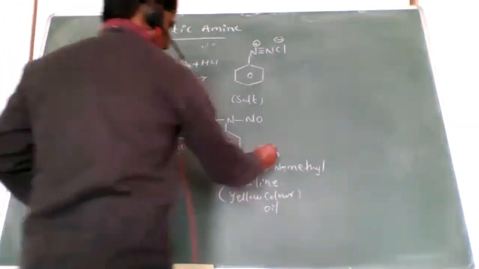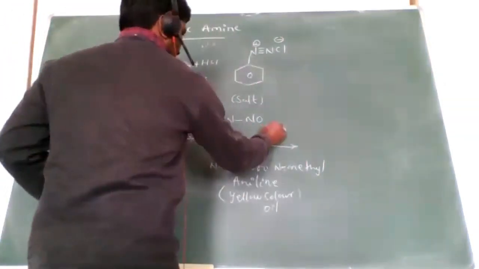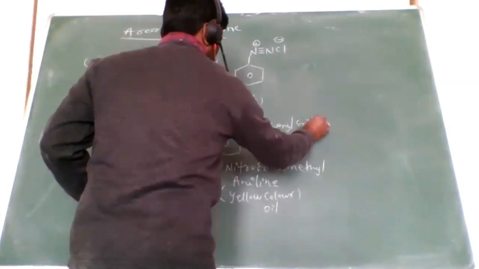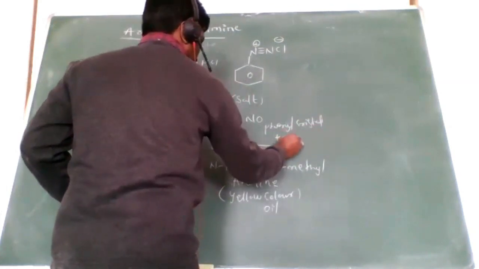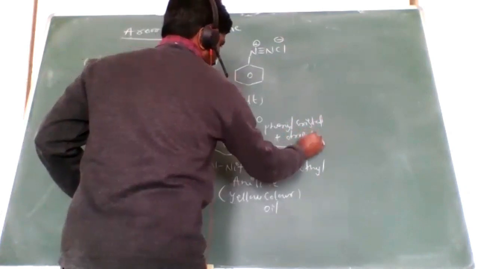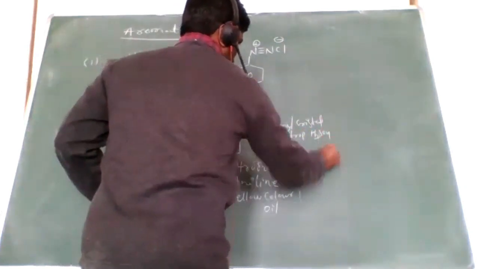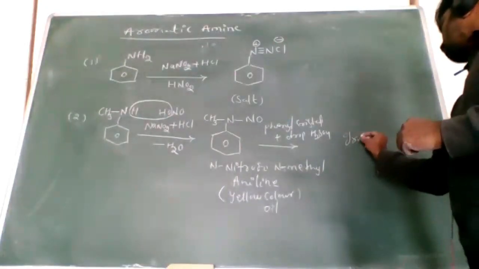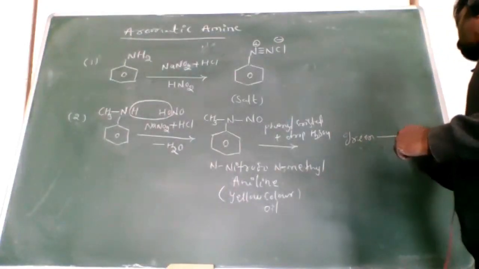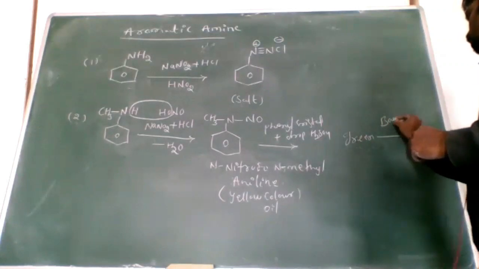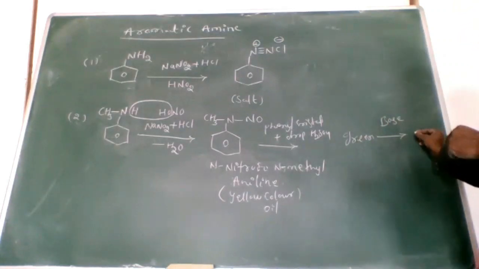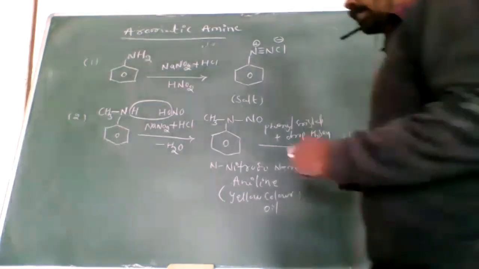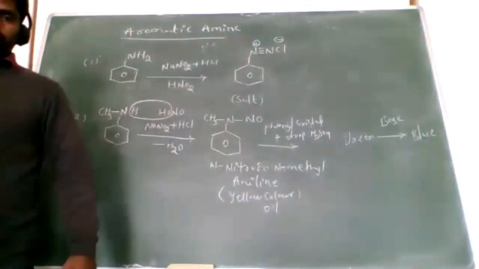When you add phenol crystals plus drops of H2SO4, it becomes green. Now when you add base, it forms the blue color, right? So that is the secondary amine identification.